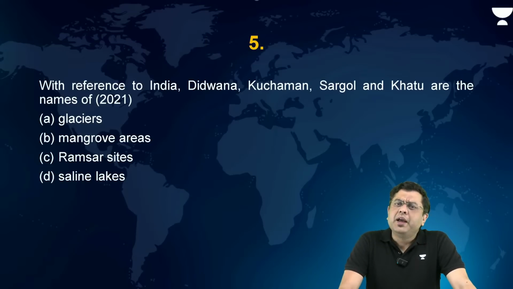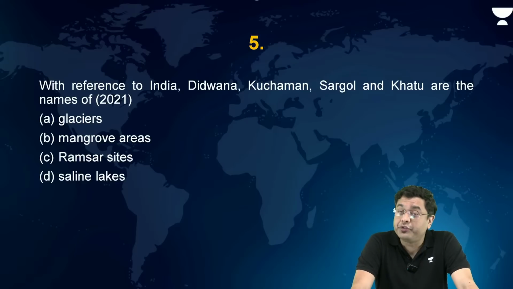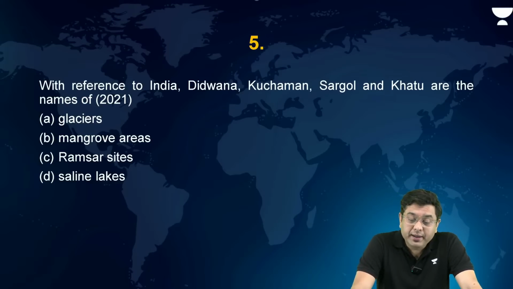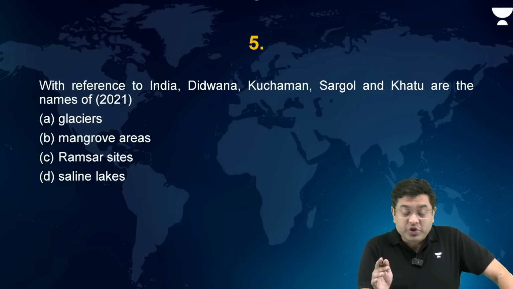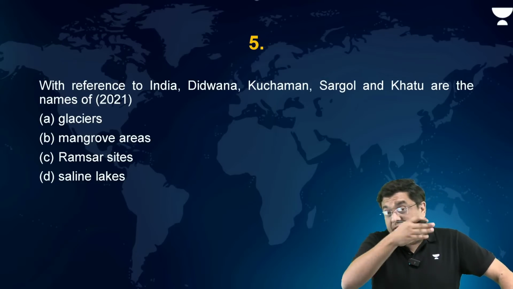Now, after that, a straightforward, simple question again, because this was in the news that year, with reference to India. Dedwana, Kuchaman, Sargol and Khatu are the names of glaciers, mangrove areas, Ramsar sites or saline lakes. Now, if you think about it, Dedwana, Kuchaman, etc., they are not situated in the alpine area or the Himalayan region.